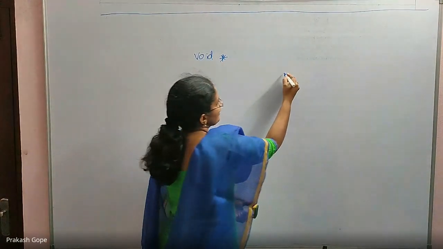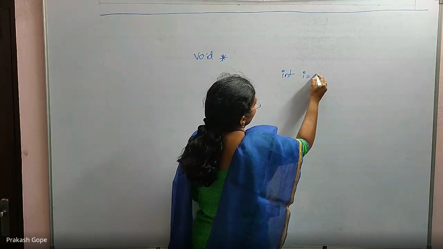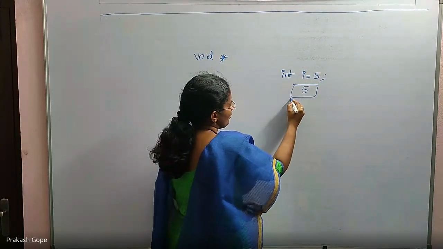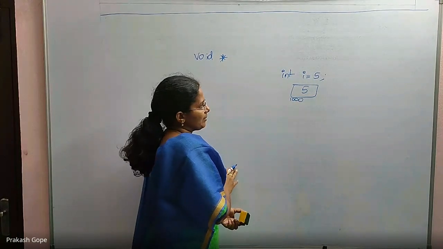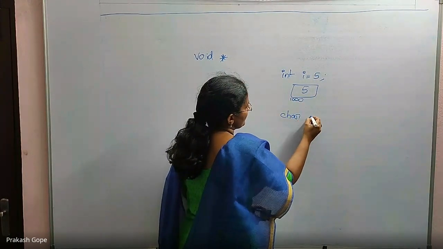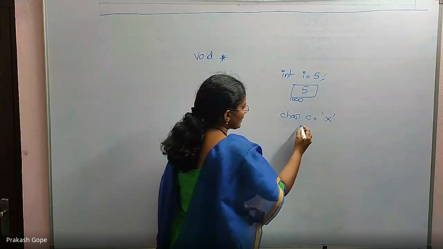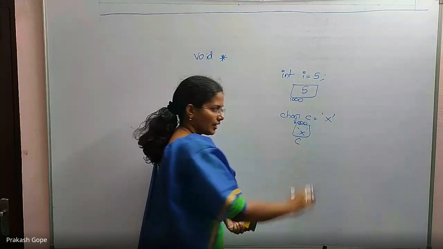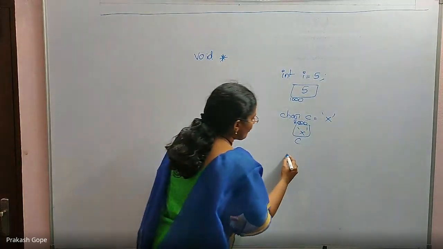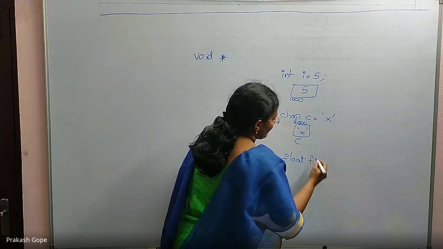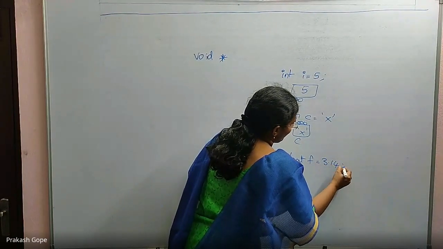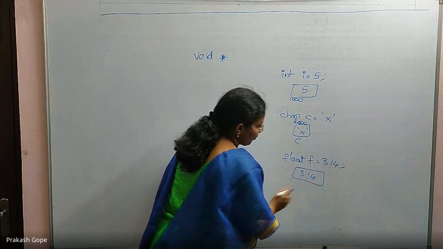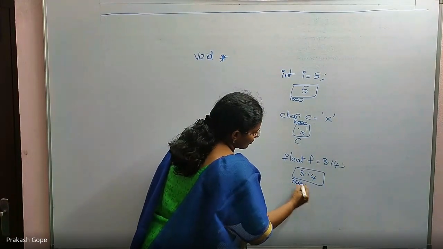See, my requirement is like this. I have an integer I. This is the declaration, so it is integer 5. Its address is 1000, for example. Also, I have a char C which has character X, and its address is 2000. Also, I have a float variable F with a value 3.14. This is 4 bytes of data, and its address is 3000.